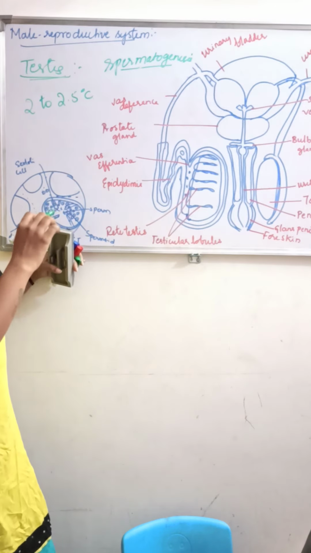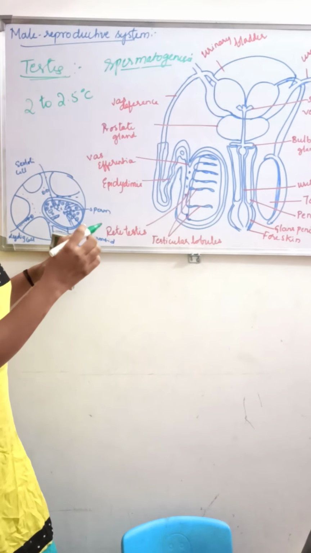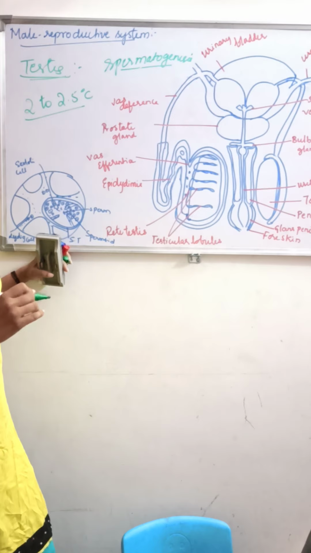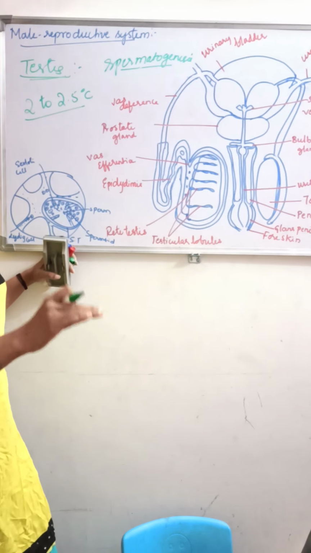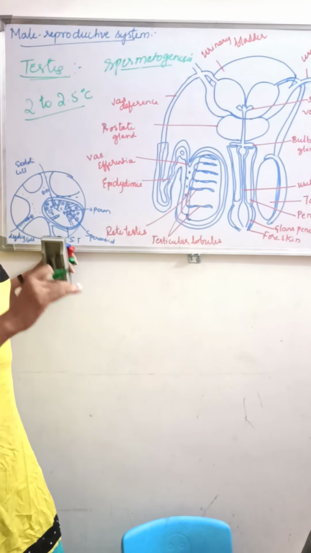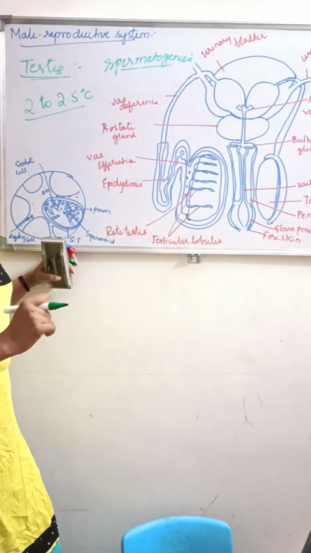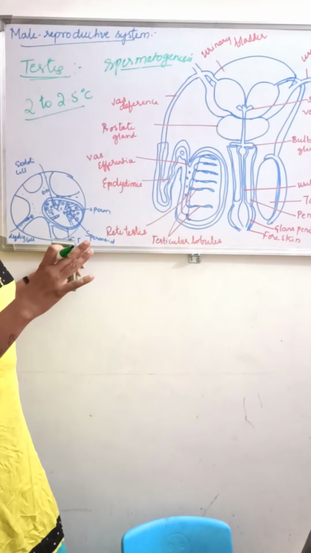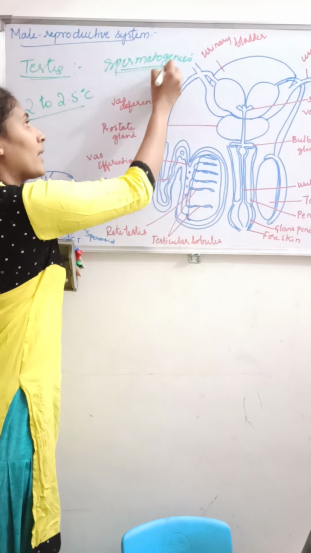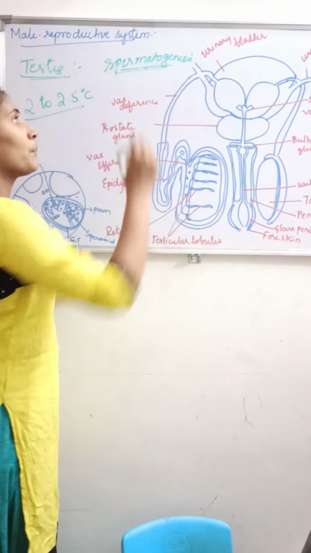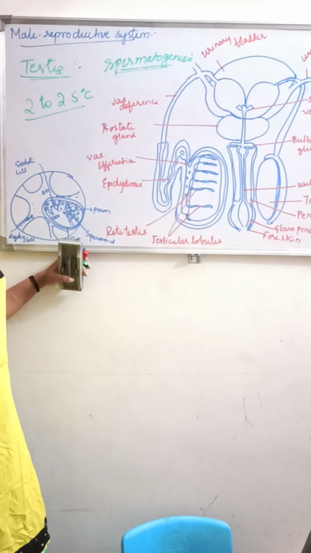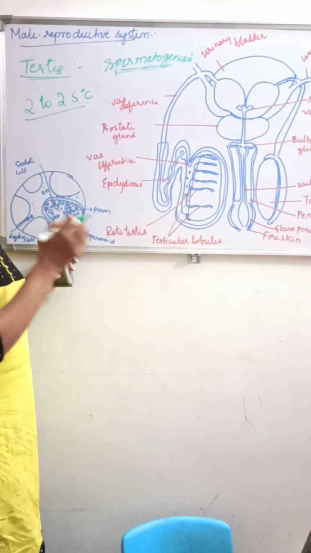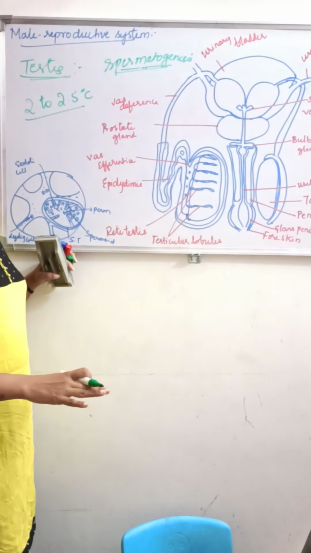Why is the temperature maintained? The maintained temperature is 2 to 2.5 degrees centigrade lower than the normal temperature, which is very important because it facilitates the process of spermatogenesis. That is why the scrotum maintains the low temperature.